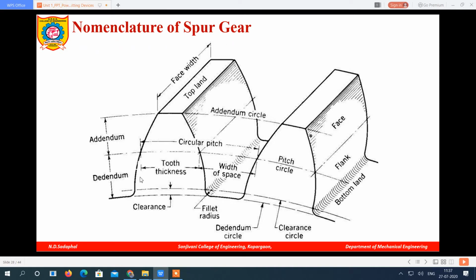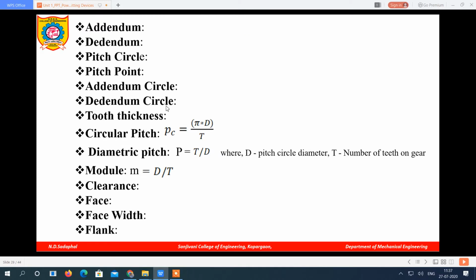You can see here a spur gear is shown and different names are mentioned here. These are called the nomenclature of gears. For every dimension certain names are assigned, that is called a nomenclature. So we are going to learn the nomenclature of gear. These nomenclatures are mentioned here: addendum, dedendum, pitch circle, pitch point, etc. So what is addendum, dedendum?